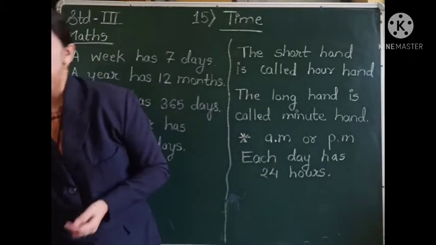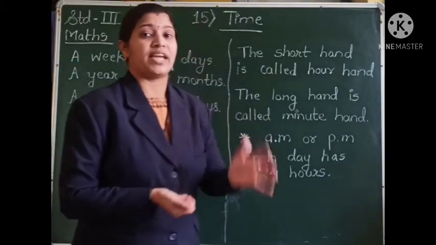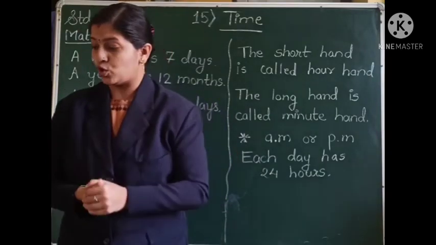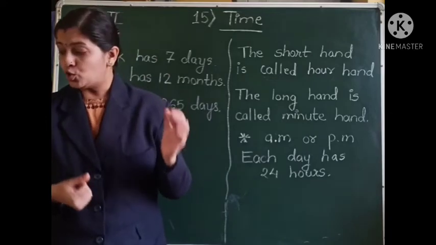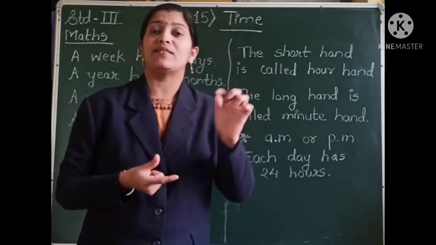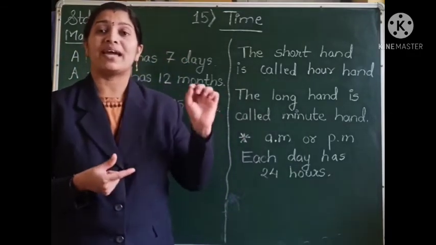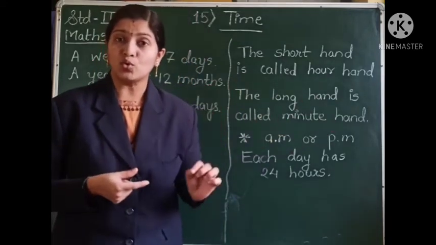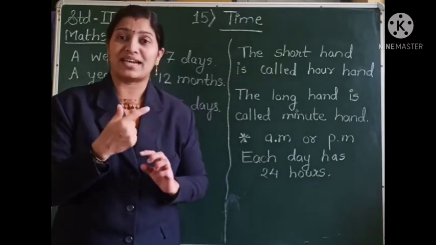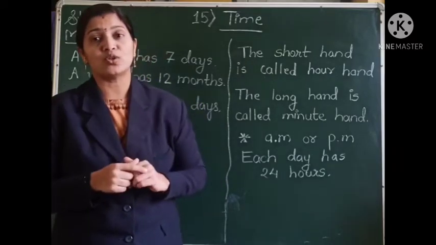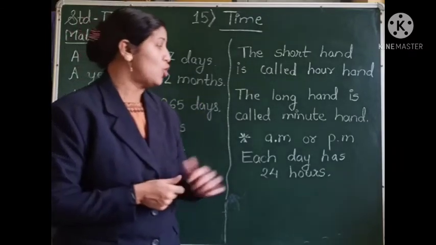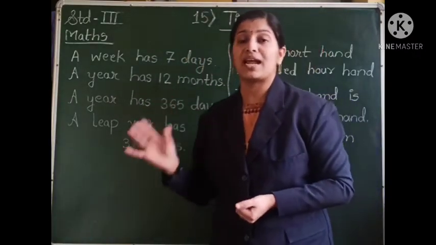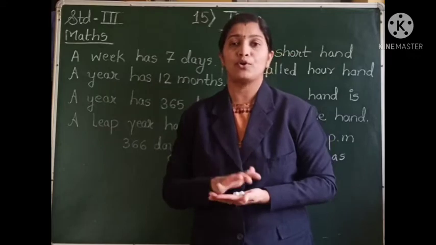So students, we also have learned about AM and PM. So what is this AM and PM? So the time between 12 midnight to 12 noon is denoted by AM and the time between 12 noon up to 12 midnight, that is at the night, it is denoted by PM. So based on this information, we are going to solve exercise number 1 and exercise number 2 from your textbook.